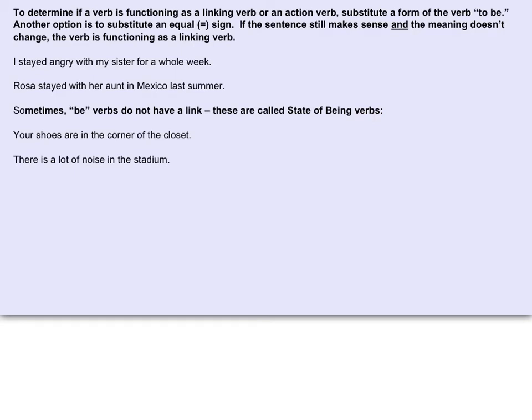So, in these examples, your shoes are in the corner of the closet. In the corner of the closet, two prepositional phrases. So there really isn't a word that's being linked to shoes. Instead, it's just telling us the state of being. There is a lot of noise in the stadium. Again, in this case, and this is something hopefully you remember, there is never going to be the subject, and so a lot is actually the subject in this case, and so there is no predicate adjective or predicate noun, which we'll be talking about soon.